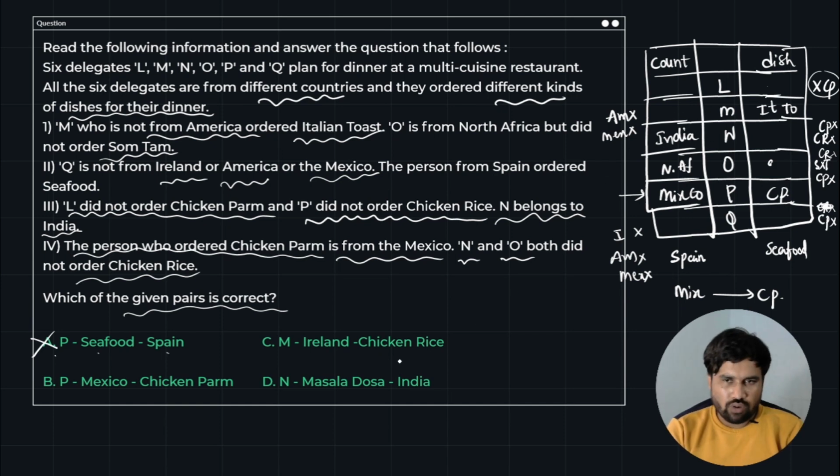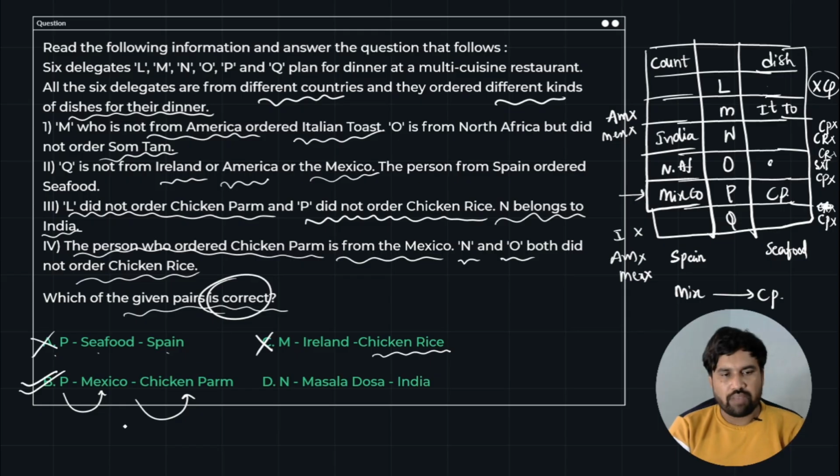So we don't know, and it is a chicken rice given, but M is Italian toast directly given in the statements. So option C also got eliminated. Next, P is Mexico. Yes, correct. And chicken palm. Yes, both are correct for option B. So one of the pair is correct. So option B is your answer.